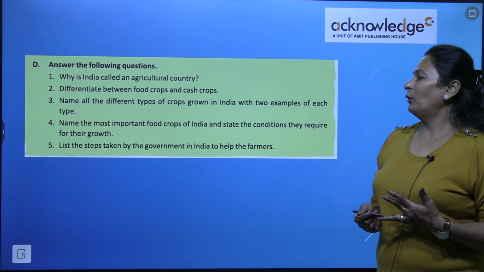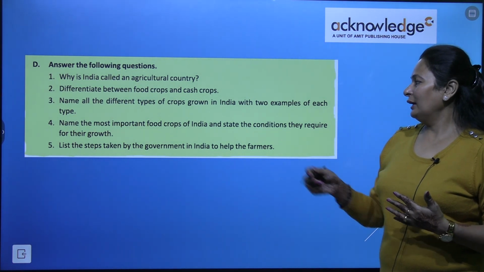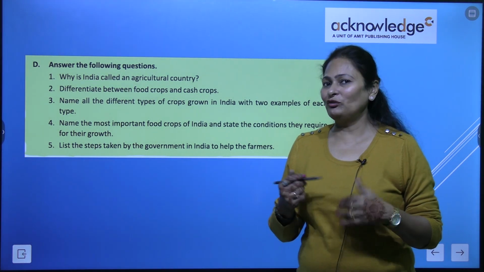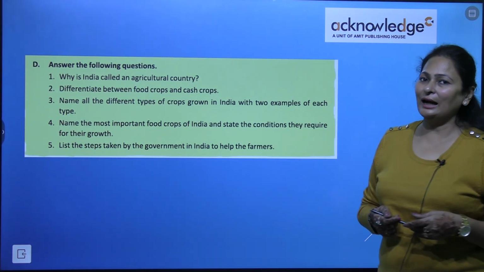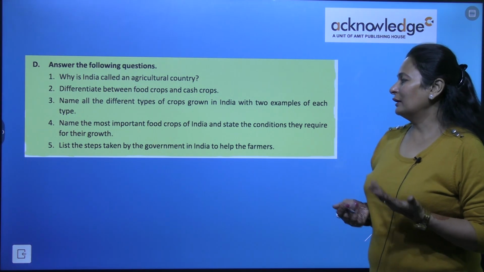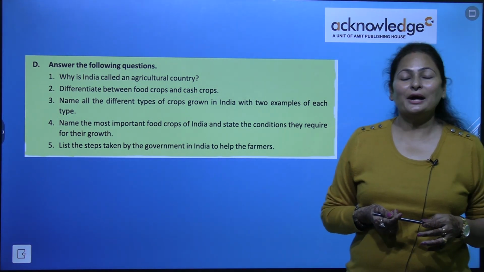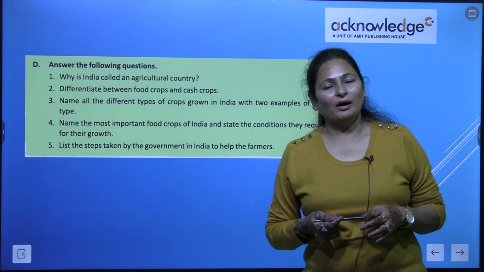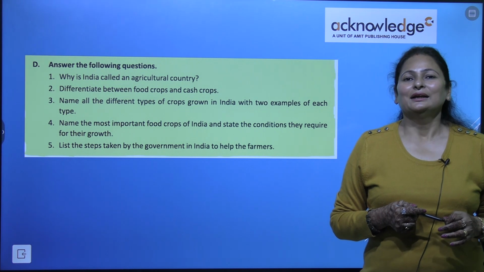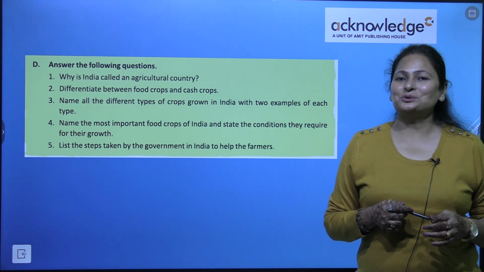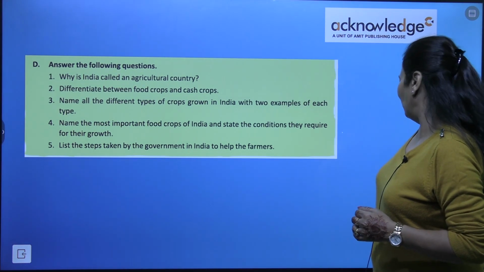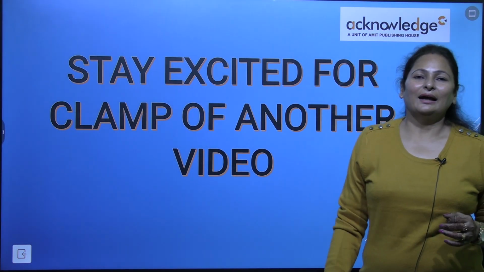Name the most important food crop of India and state the conditions they require for growth. And the last one is, list the steps taken by the government in India to help the farmers. We have already done this in detail. Now it's time to answer these questions on your own. This is your homework, kids, right?